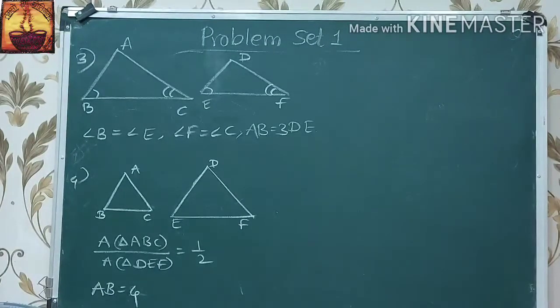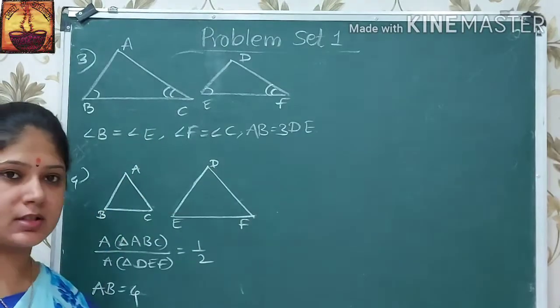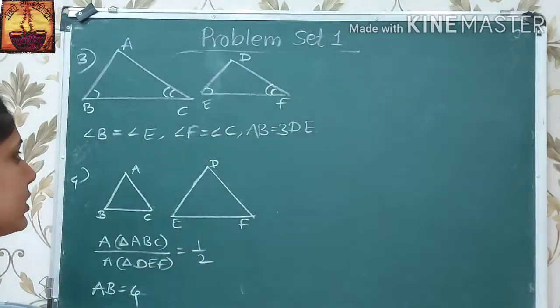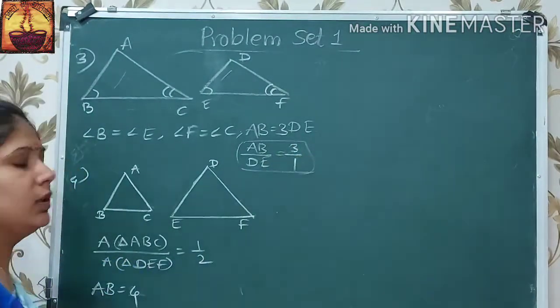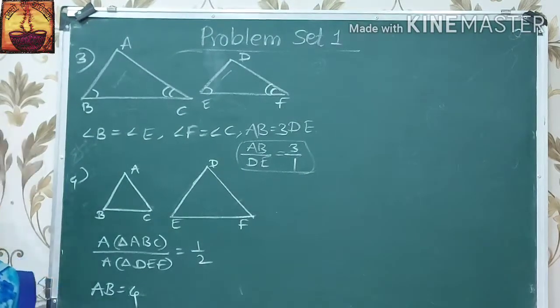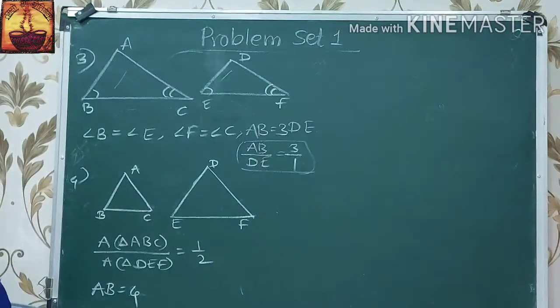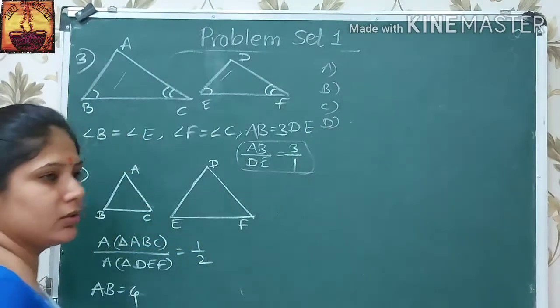Now third is in triangle ABC and triangle DEF, angle B is equal to angle E and angle F is equal to angle C, as well as we have AB is equal to 3DE. Here AB is equal to 3DE, it means the ratio is 3 upon 1. Now from this question, we have to say which of the statements regarding the two triangles is true. Here A, B, C, D, 4 statements are given to us.